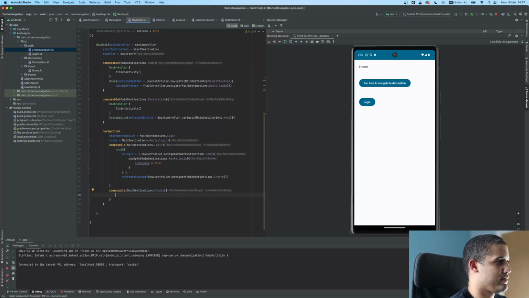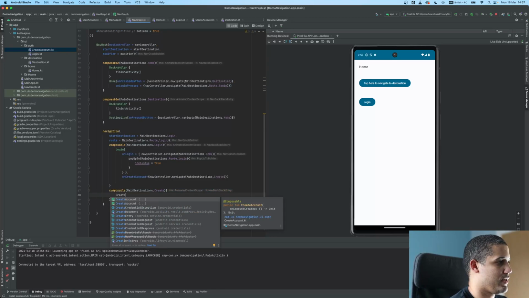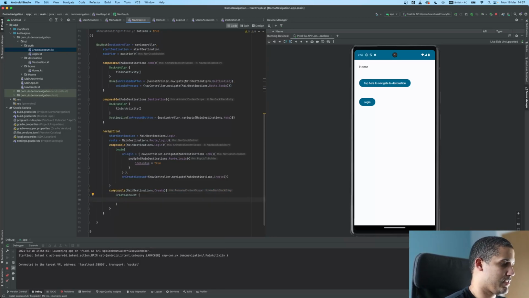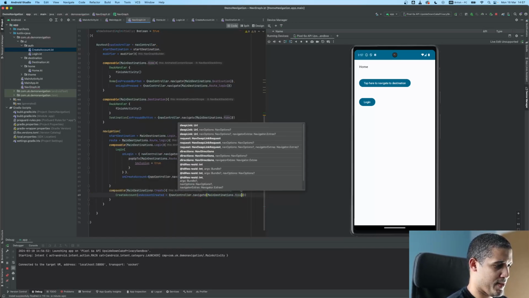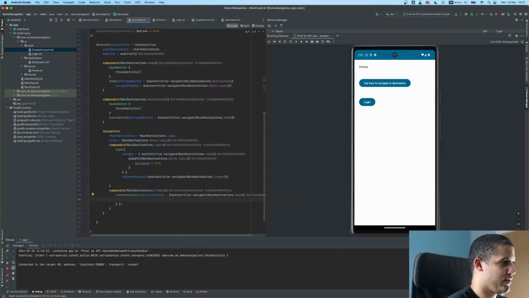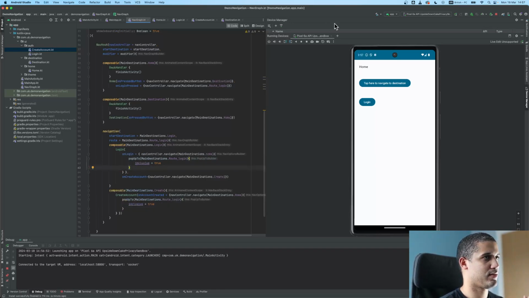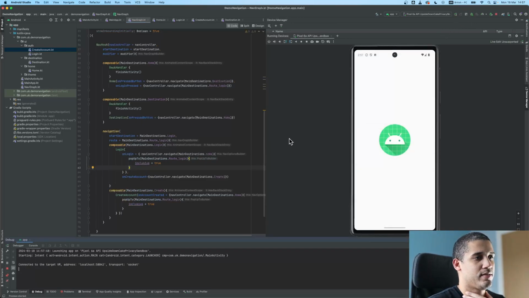So let's add create account, and it's going to be like this. And actually I want it this way, and I want to add on account created. What I want you to do is navigation controller, navigate, main destinations, home, but then do the same thing we did before with the popUpTo inclusive. So pop the back stack, and that's how we handle that. So now if we try again, let's see what happens.